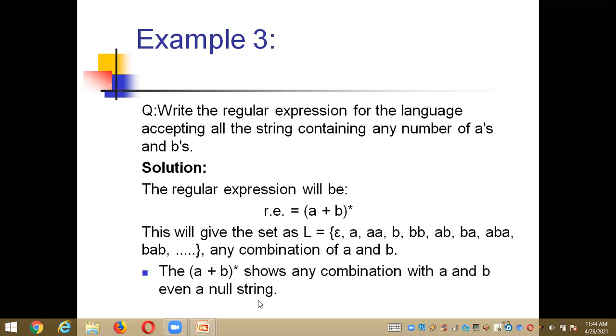So (a plus b) whole star shows any number of combinations with a and b, even a null string. Even with a null string you need to show that. And then